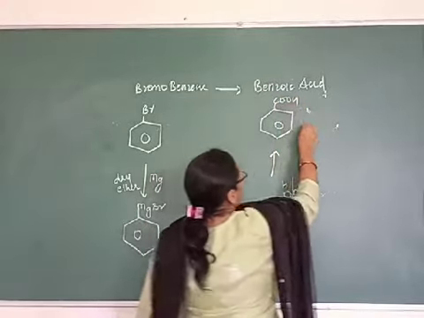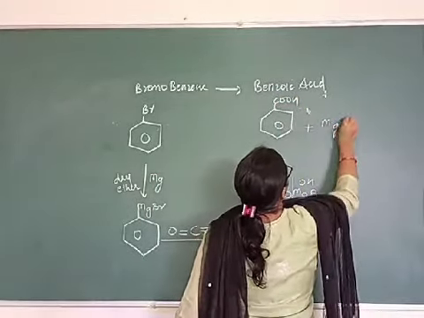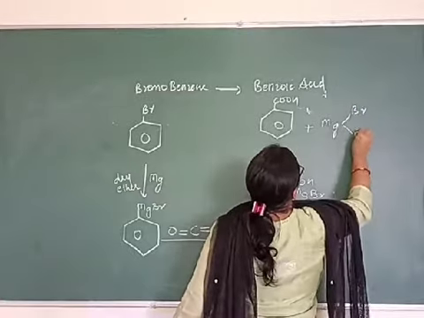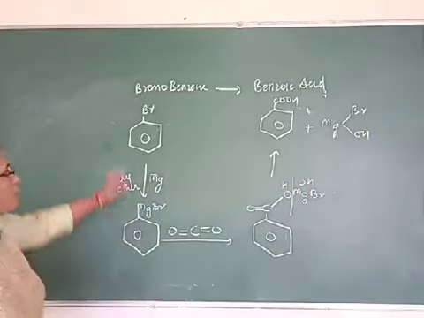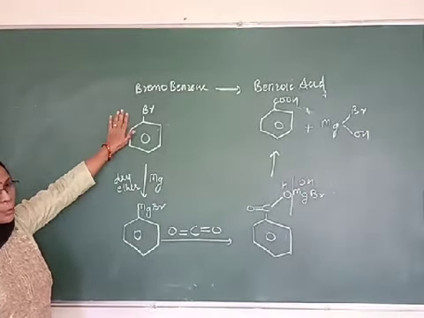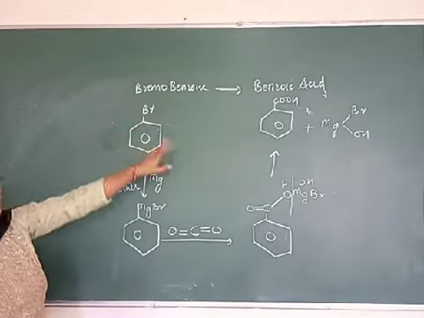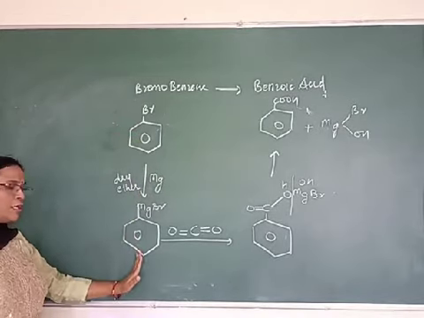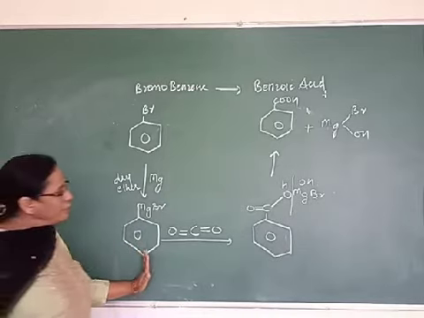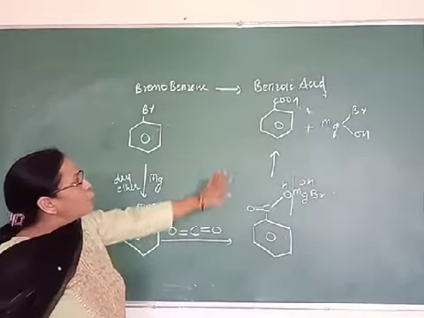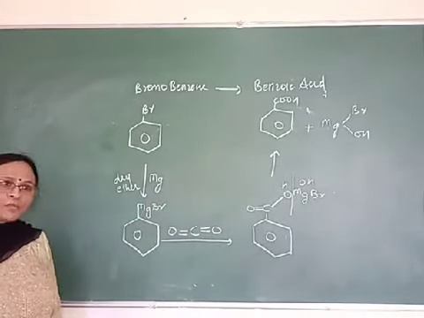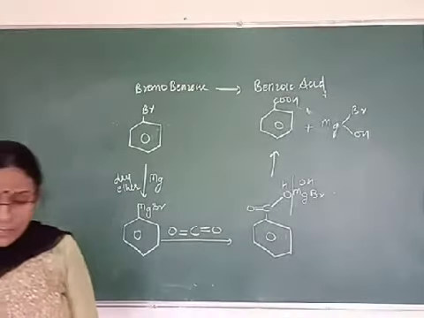You got benzoic acid and MgBrOH. So whenever you want to convert any haloalkane or haloarene to carboxylic acid, first convert it into Grignard reagent and then treat it with carbon dioxide. You will get the carboxylic acid. Got it? Now let us come to the next one.